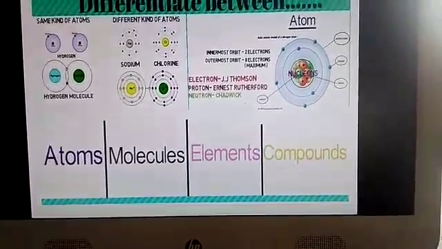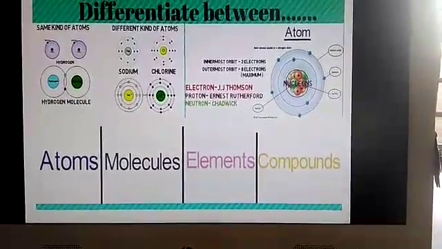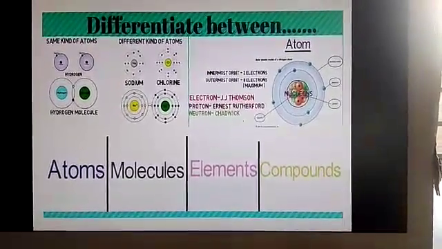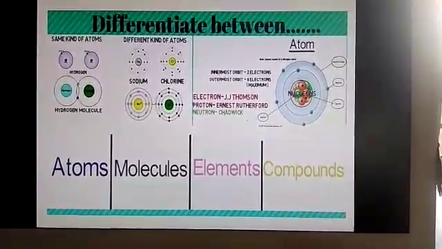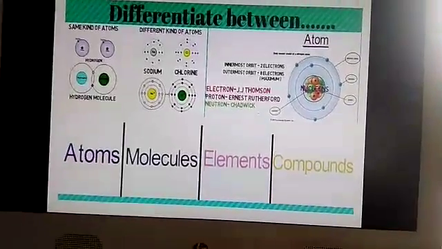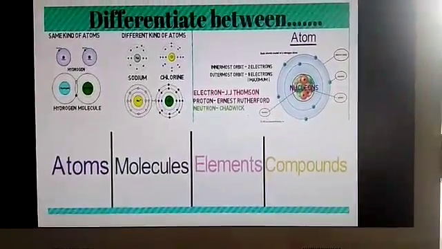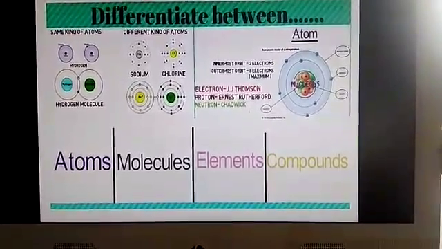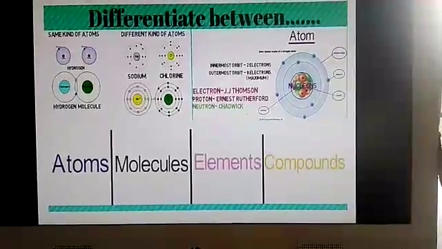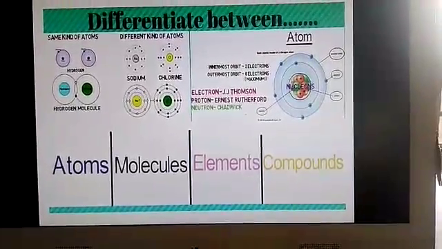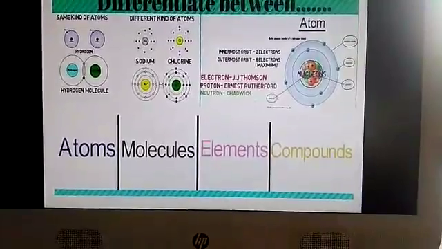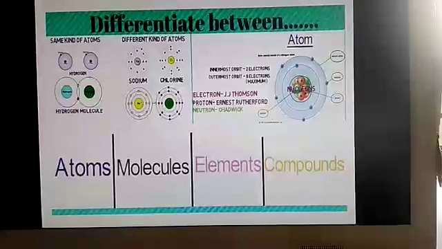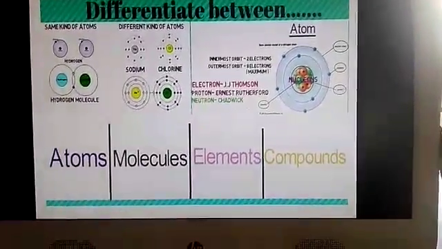A mass called the nucleus, in which nucleons are present, is bonded with protons, and the negatively charged particles, that is electrons, revolve around the nucleus. The innermost orbit has 2 electrons and the outermost has a maximum of 8 electrons. Electrons were discovered by J.J. Thomson, protons by Rutherford, and neutrons by Chadwick.